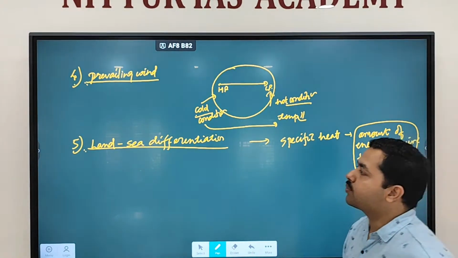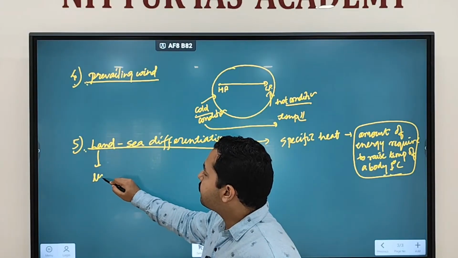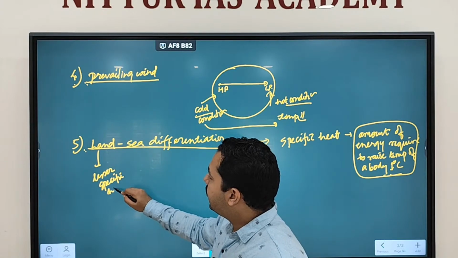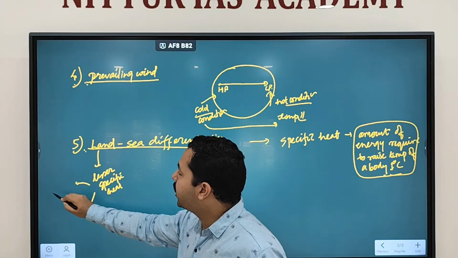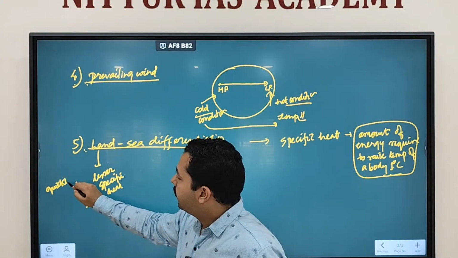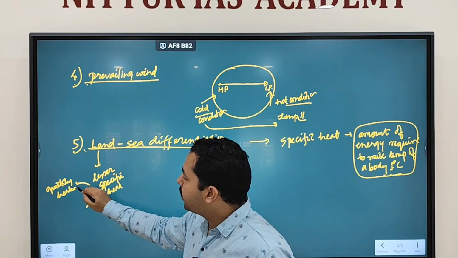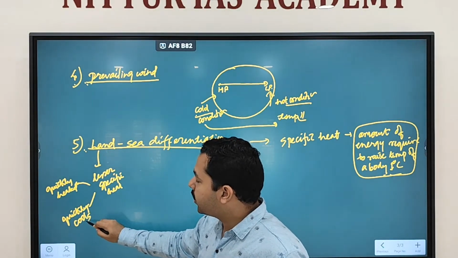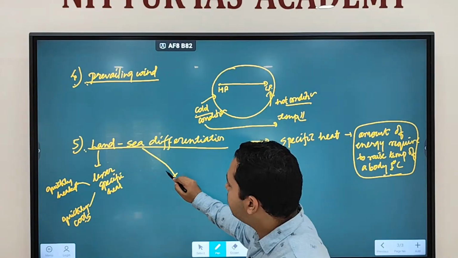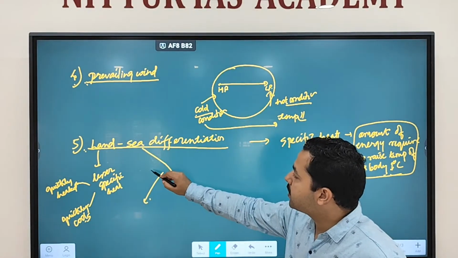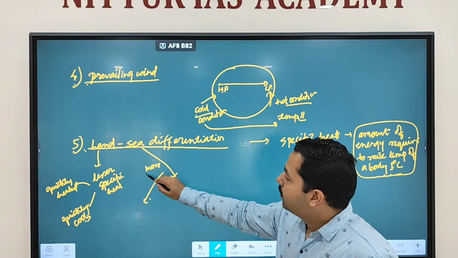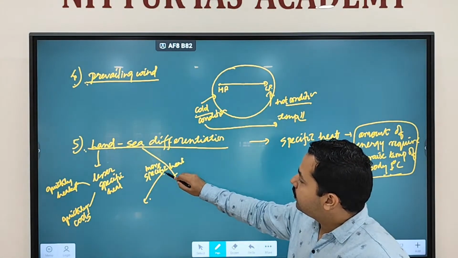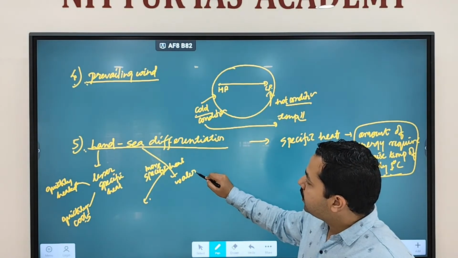So we discussed land has a lesser specific heat. Because of lesser specific heat, it gets heated quickly, and also cools down quickly. Less energy is required to heat it, and that's why it cools down quickly also. While water takes time, water has more specific heat. As a result, water takes time to get heated.